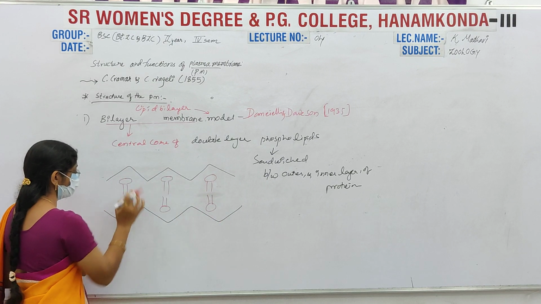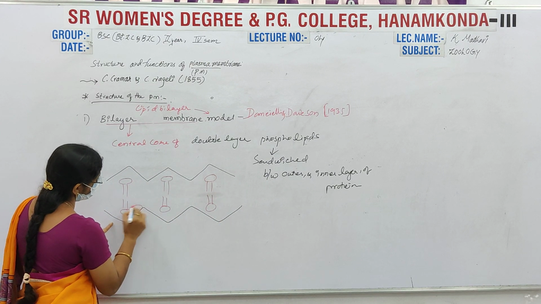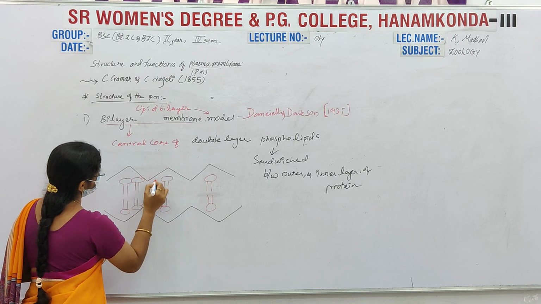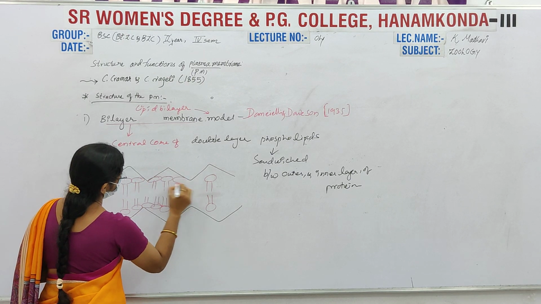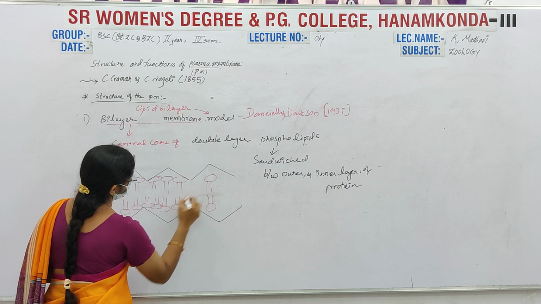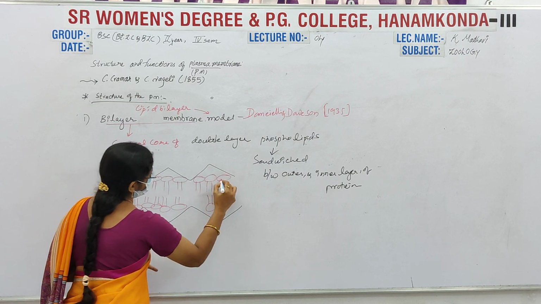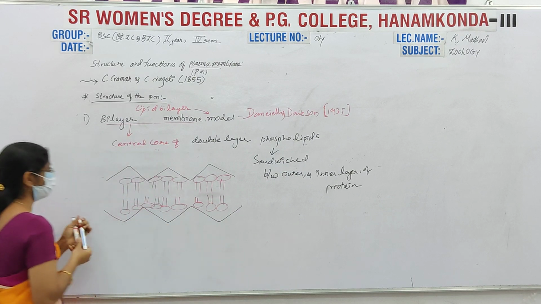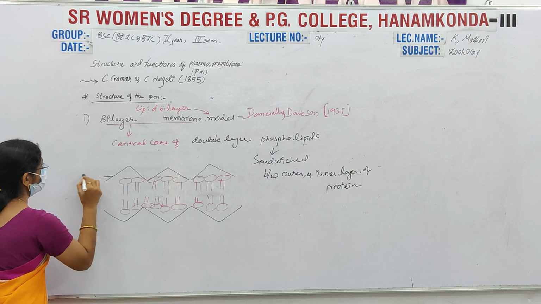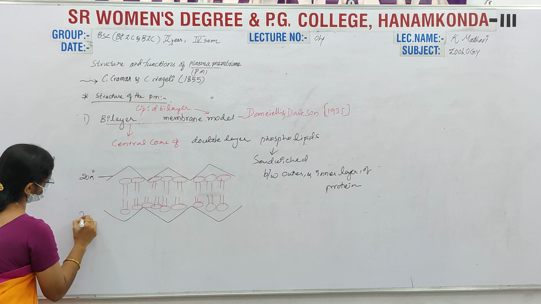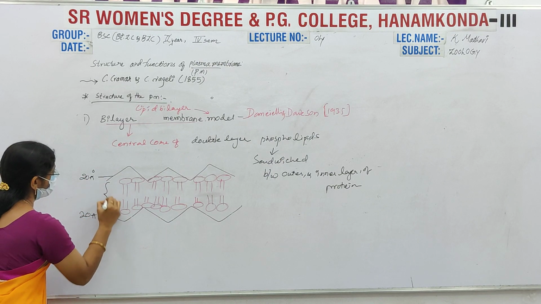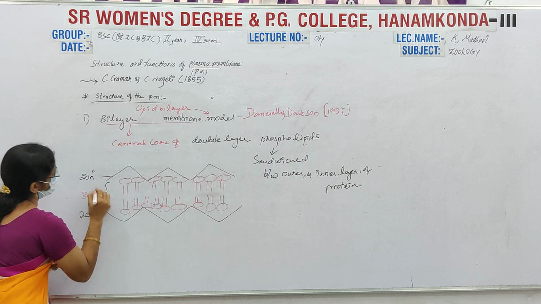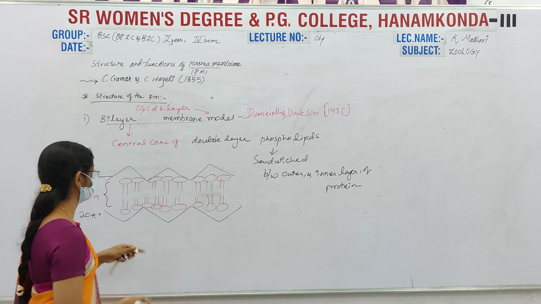All the phospholipids come together to form a circle-like manner. The dimensions are 20 and 20 angstroms, and in between is 35.